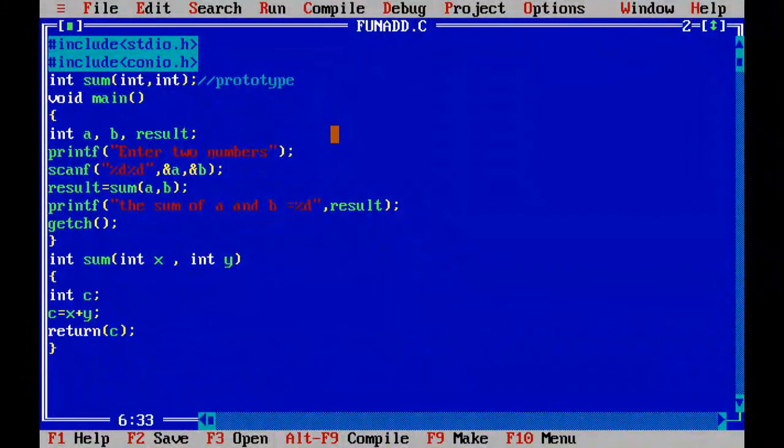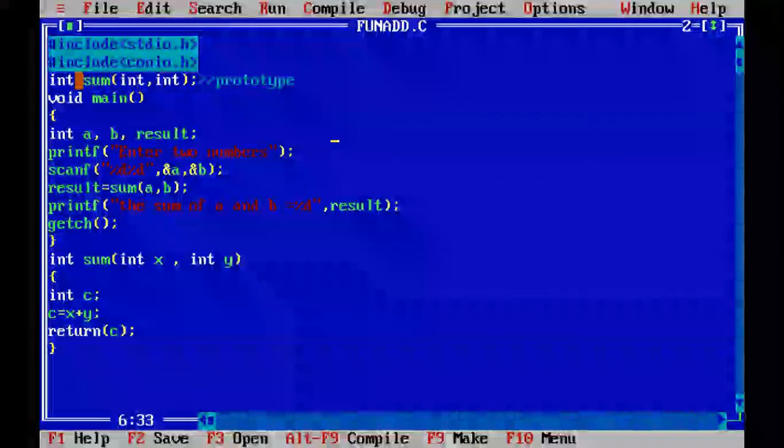Okay. Now with the help of a real example, I want to demonstrate how a function works. In this case, just see the prototype int sum, int comma int, as I mentioned in the slide also. This is called a prototype.